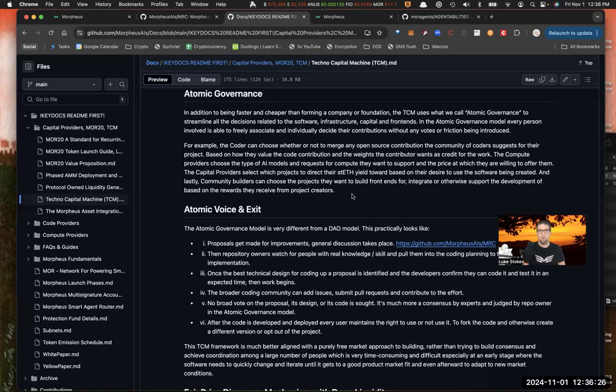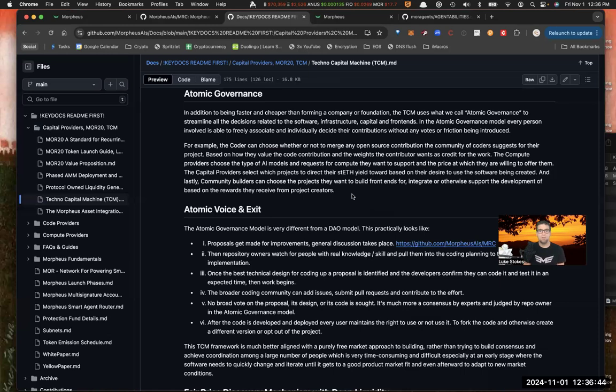So for example, the coder can choose whether or not to merge any open source contribution the community of coders suggests for their project, based on how they value the code contribution and the weights the contributor wants as credit for the work. So that can be a little bit of a negotiation when you say, hey, I think this is worth this. They say, hey, we disagree. And you can decide on the weights and what the value of the weights are.